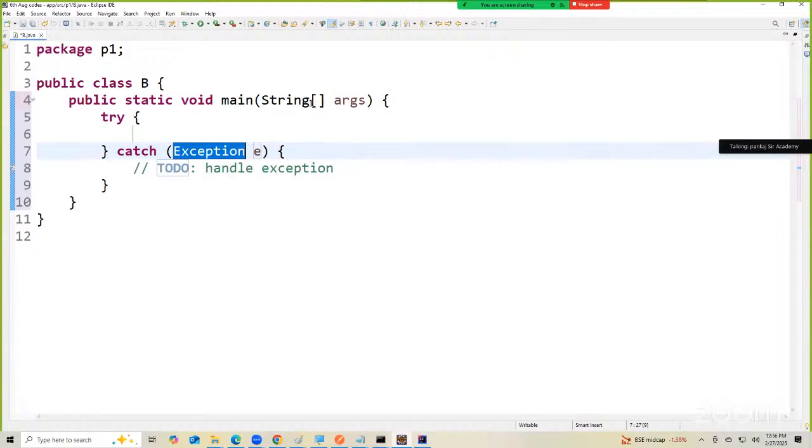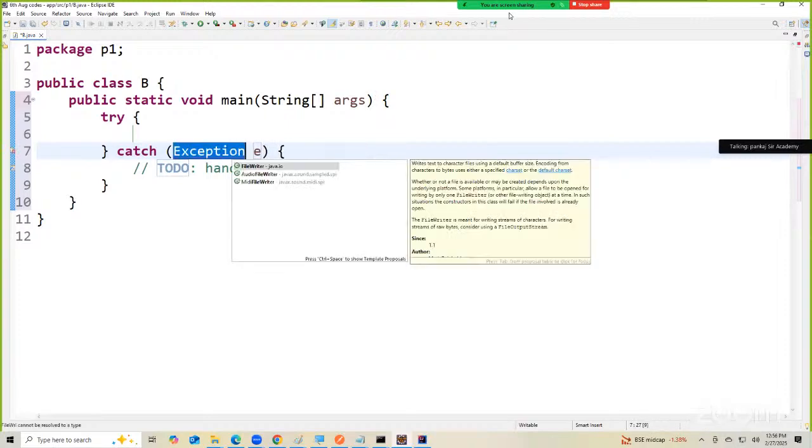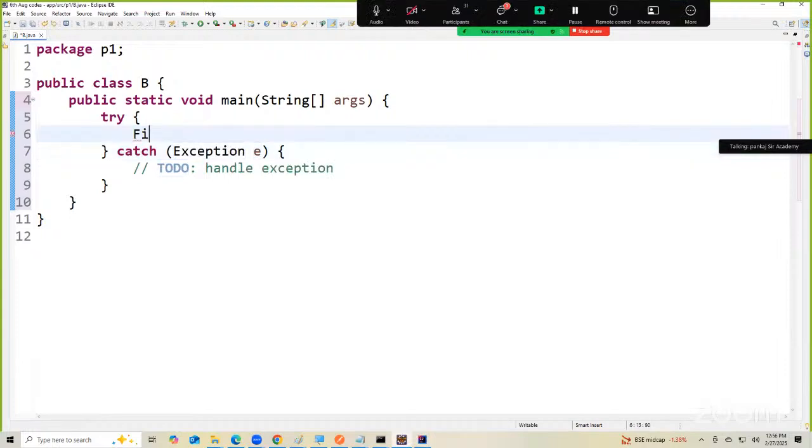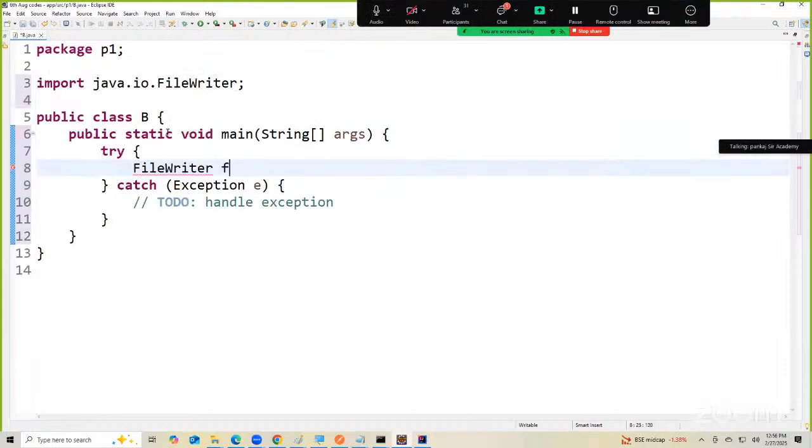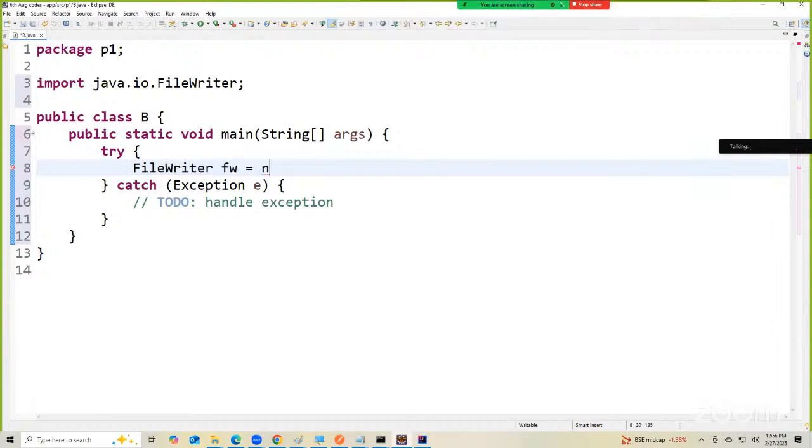Without a try catch block, this will not work. I'm going to write the FileWriter class here. FW is equal to new FileWriter. And I'm going to give the path here. What's the path? G colon N double slash